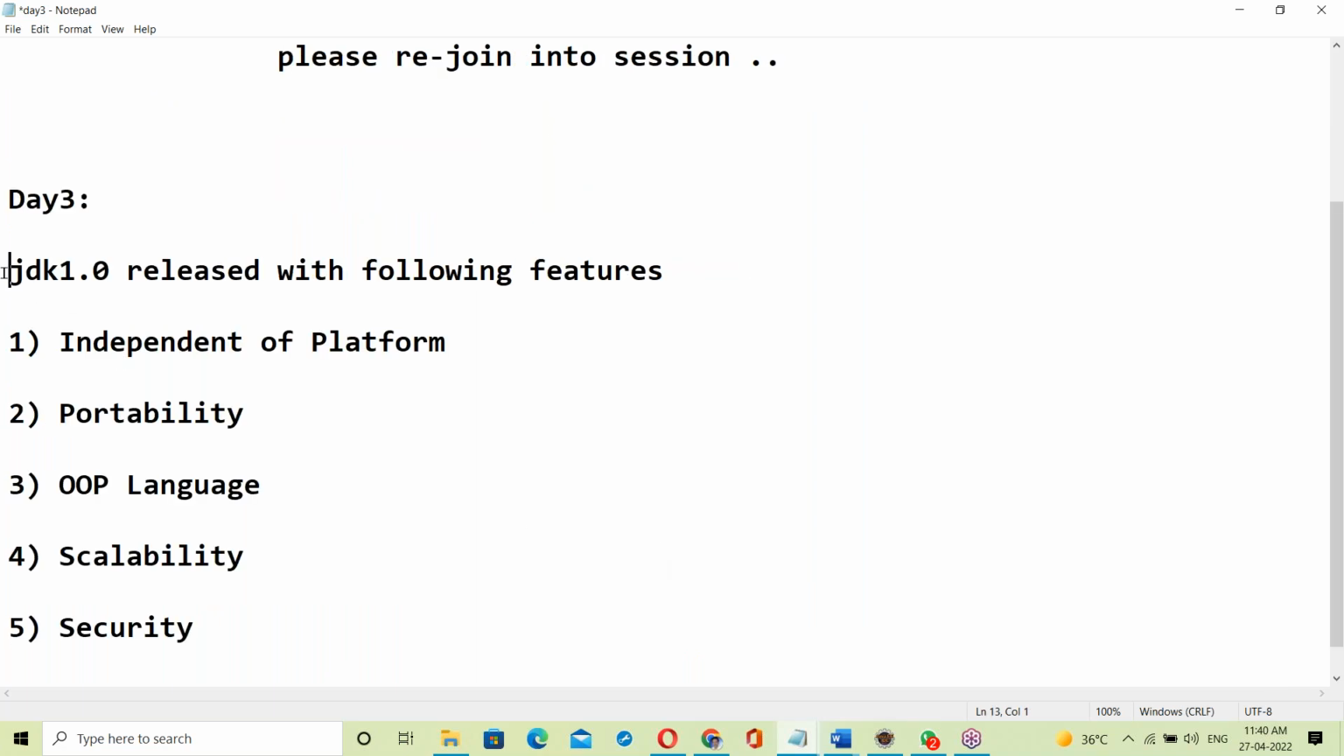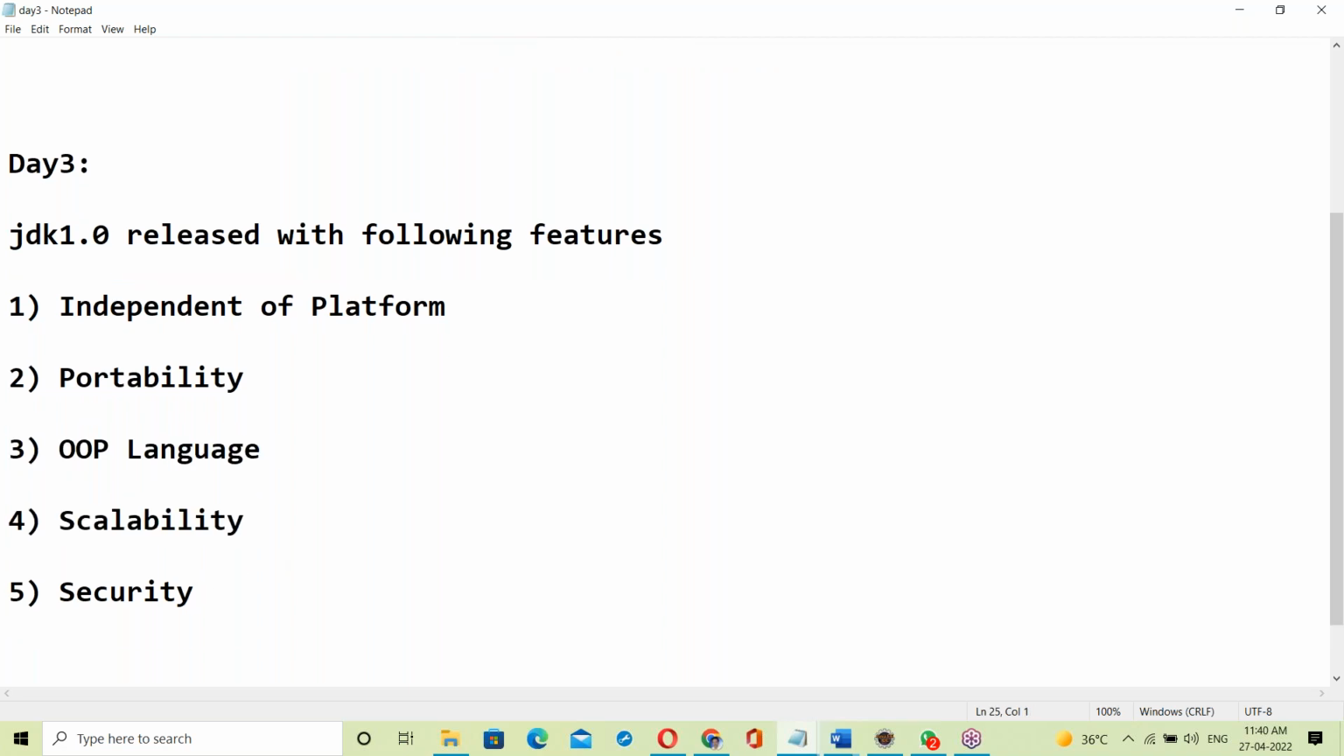JDK 1.0 was released with the following features: independent of platform, portability, object oriented language, scalability, and security. Let us see. One second, guys.